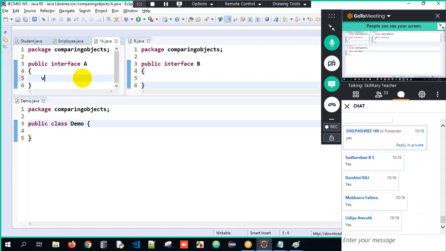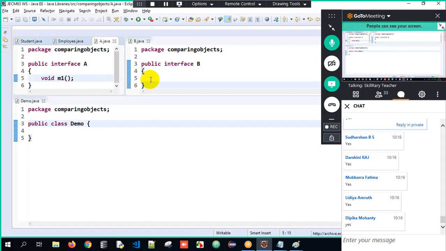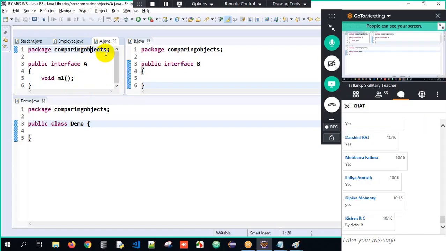Now I will have an abstract method, void m1(), terminated using a semicolon. Why shouldn't I write abstract over here? Because in an interface, all the methods are automatically public and abstract. It's not necessary for you to write public and abstract. Generally an abstract method has a declaration and no implementation, and has to be declared using the abstract keyword. But the speciality in an interface is that a normal method automatically behaves as public and abstract. You need not explicitly say it.